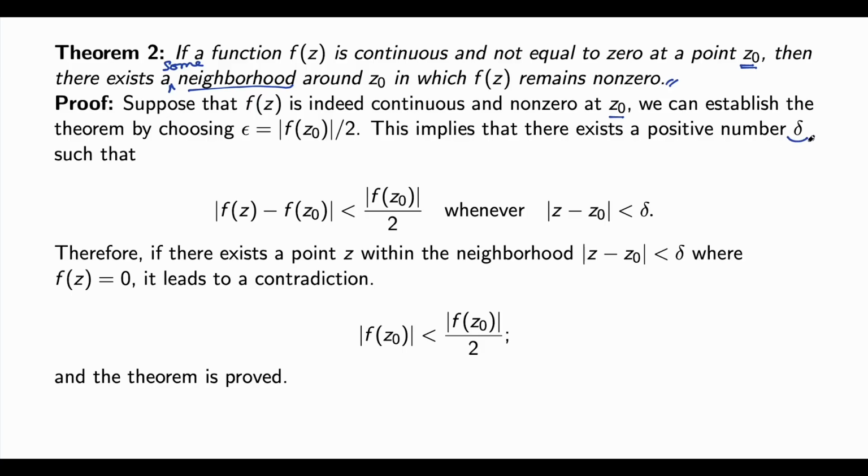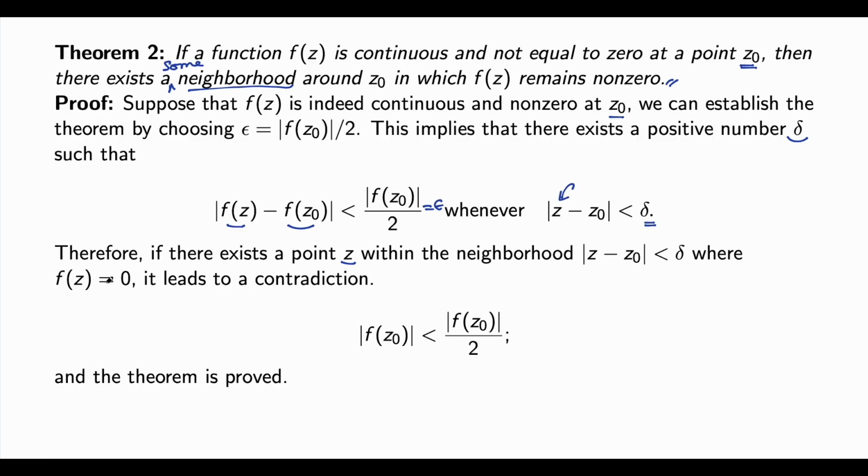The existence of delta is possible, such that |f(z) − f(z₀)| is less than epsilon. This is basically epsilon, right? |f(z) − f(z₀)| is less than epsilon whenever |z − z₀| is less than delta, because of the fact that this function is continuous. Therefore, there exists a point c within the neighborhood |z − z₀| less than delta.